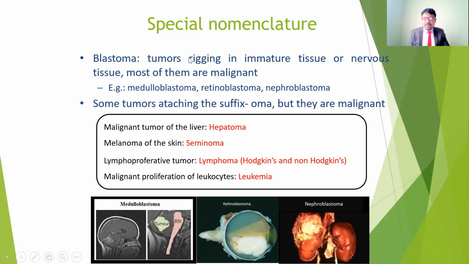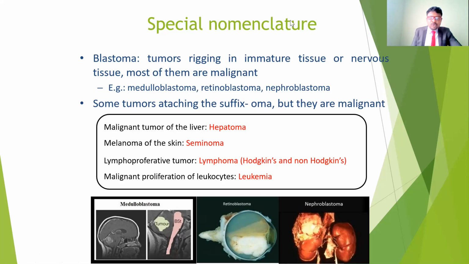These blastomas arise in immature tissue, so they are most often malignant. All of these are malignant in case of the retina, nephron, and also the brain, medulloblastoma. These tumors have the suffix oma, so these are also malignant. But just now we discussed that if there is an oma, we thought it would be benign. No, some tumors with the suffix oma are also cancerous, that is, malignant tumors.